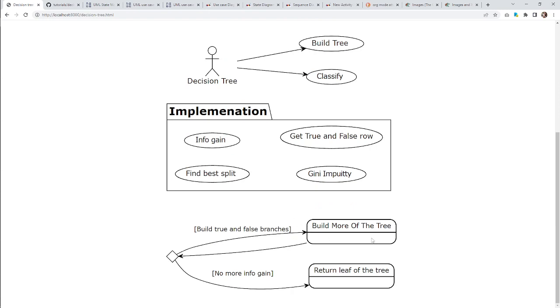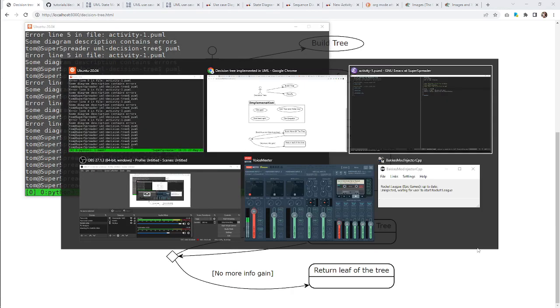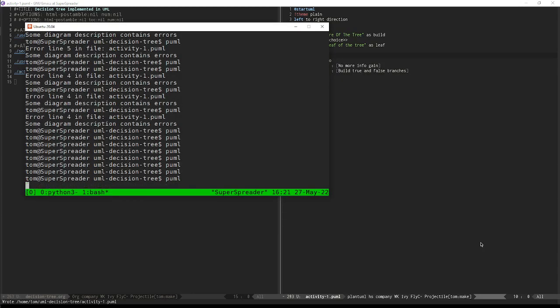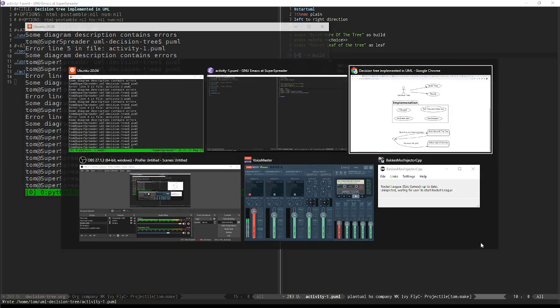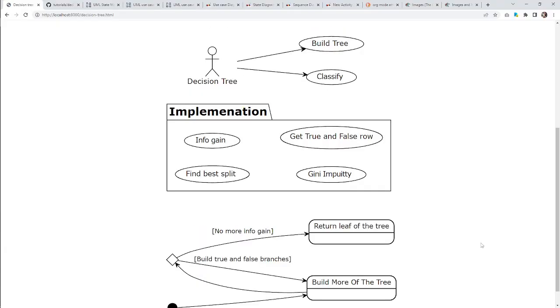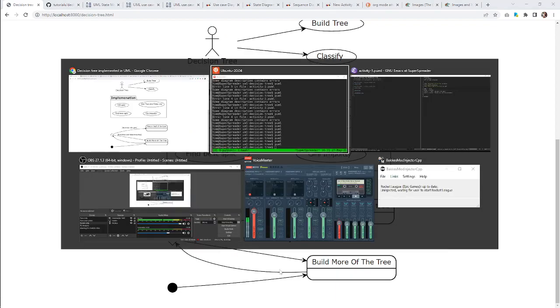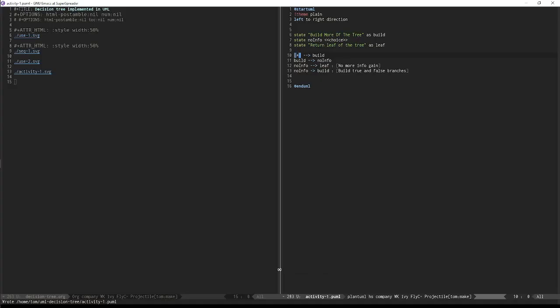So build more of the tree. Right. Maybe we should have had the start thing in here. Let's see. We're not going to spend all day worrying about how this renders. That can be cleaned up later on my own time. But I don't like how start is at the bottom. You know, really, guys? I mean, it doesn't know.